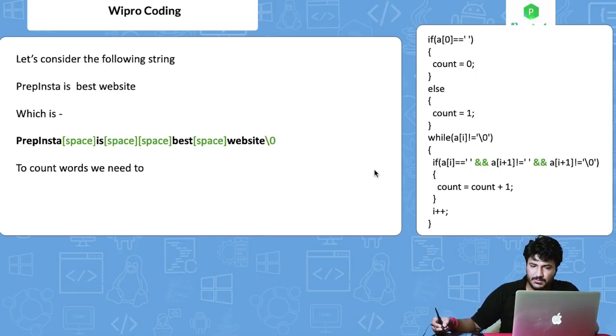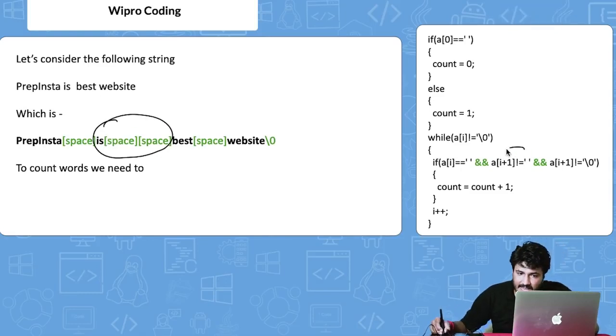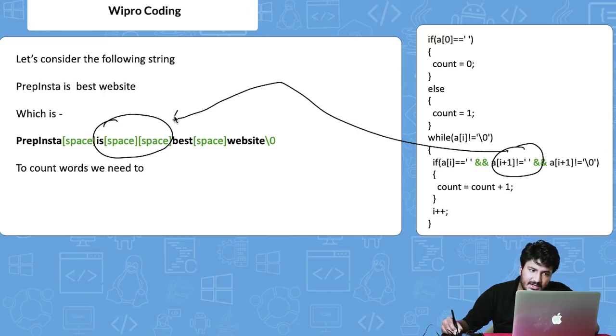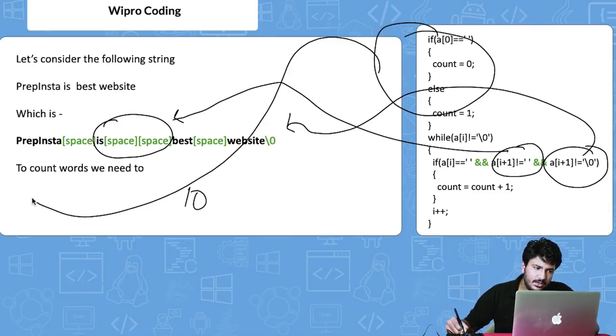So the most important part here was this particular thing, right? This particular code was able to handle the situation where there are multiple spaces. It would even handle it if there are 3 spaces written. This particular condition is able to handle this area, right? Or if somebody manually writes backslash 0 and puts it there. This particular code is able to understand if there is a space at the starting.